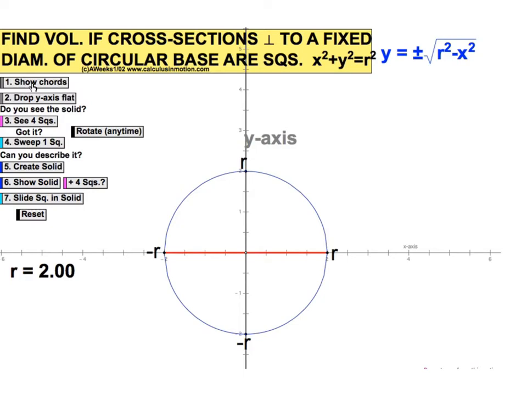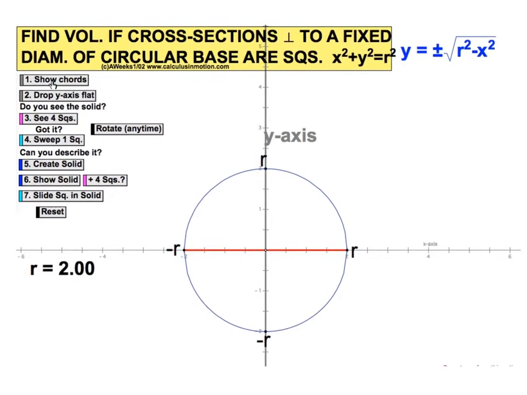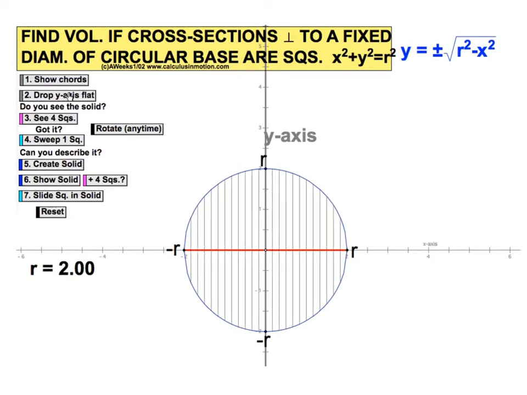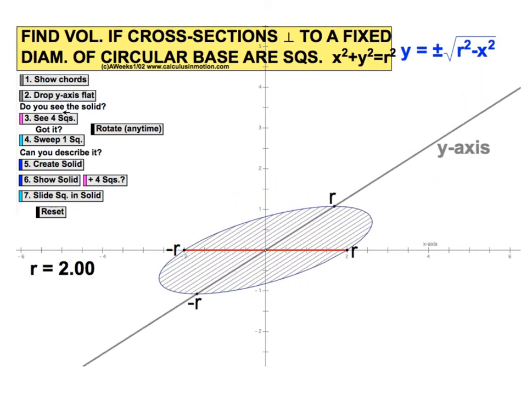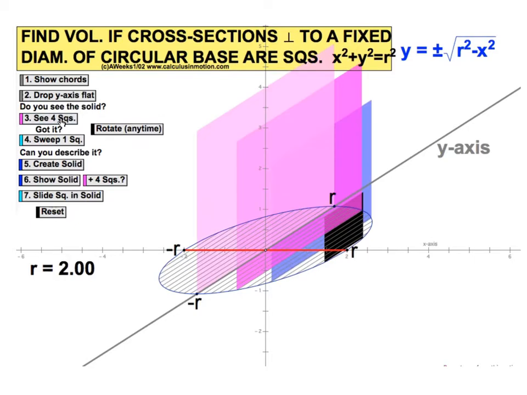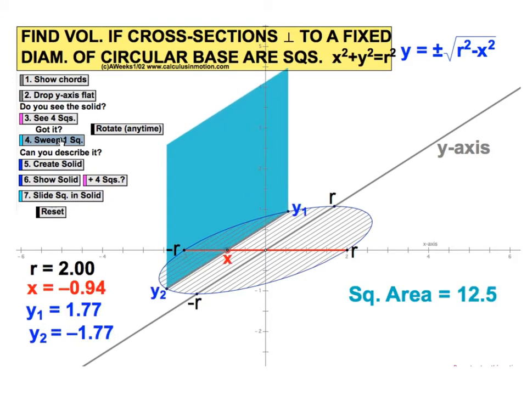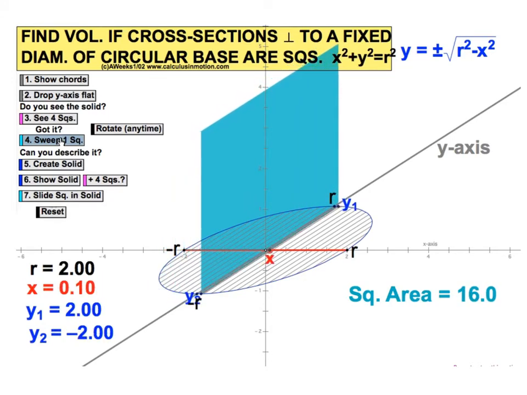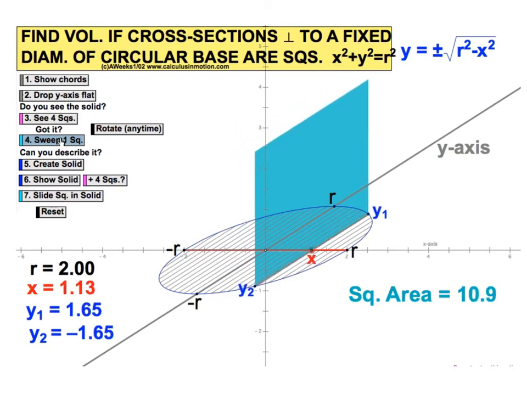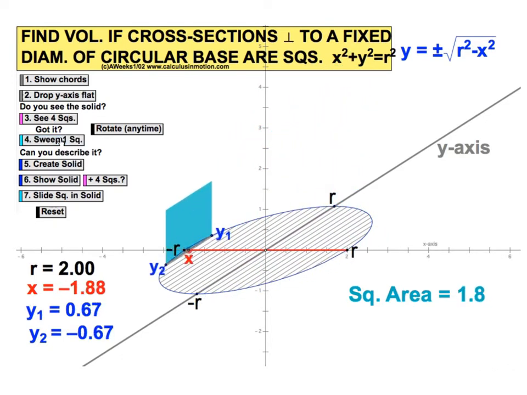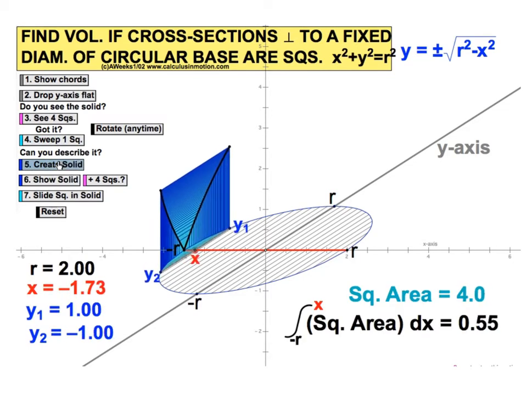I'm going to play this and explain it as it goes. What we have first is this circle, and if we drop this circle down flat and look at it on a base, we can put squares inside of this circle at any point along the diameter. As we create these squares, the size of the squares changes depending on the x value.